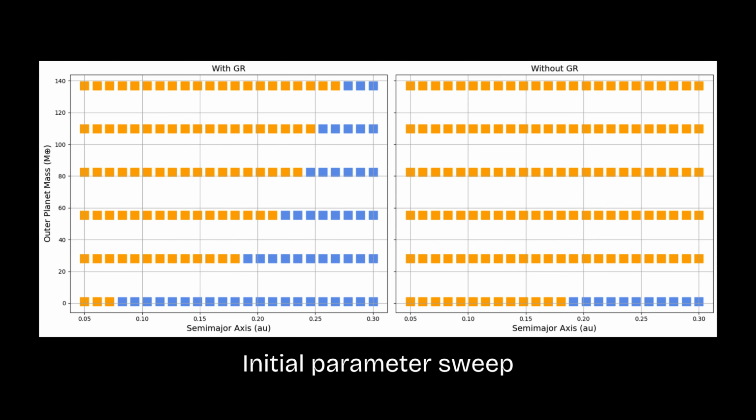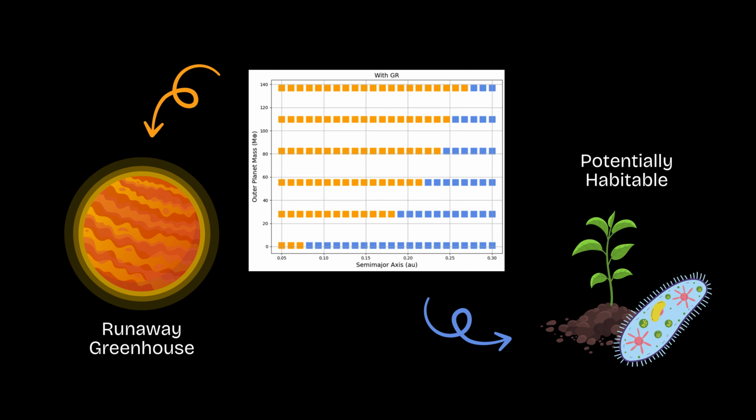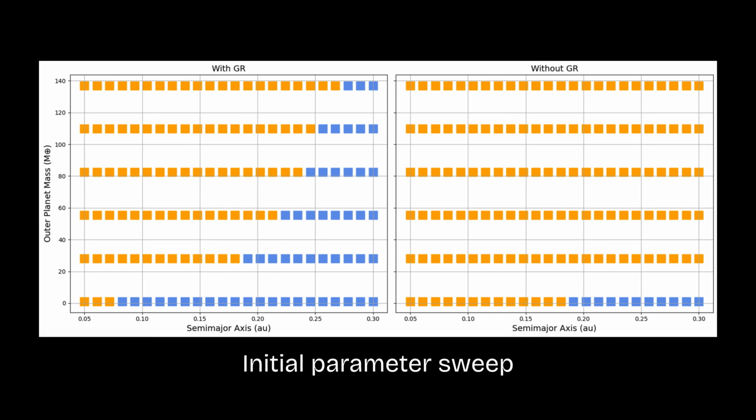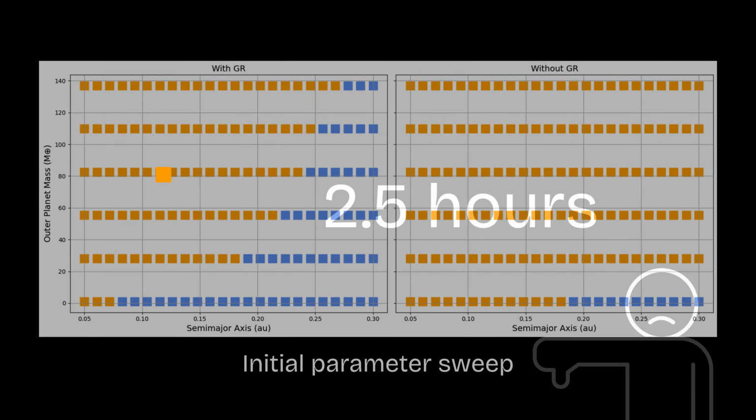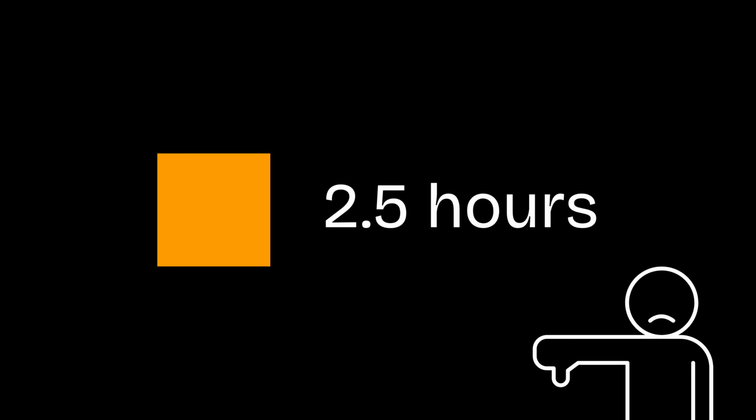Here we see the maximum eccentricity of an Earth-like inner planet with varying outer planet masses and semi-major axes. This graph shows that including general relativity is really important in our simulations because it gives us much more potentially habitable planets to look at in the future. Unfortunately, each square in this figure is a simulation that takes about 2.5 hours to complete using the highly accurate code ReboundX. So a big part of my project this year was figuring out how to run simulations more efficiently.